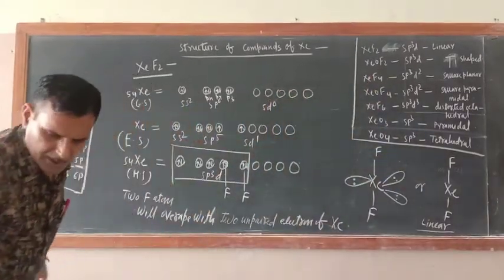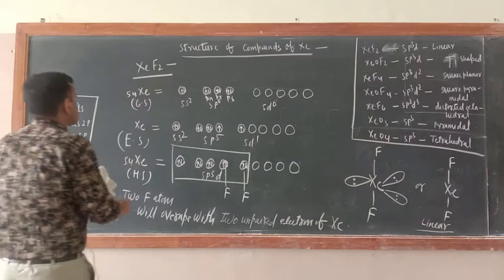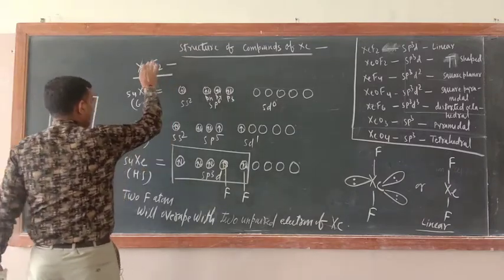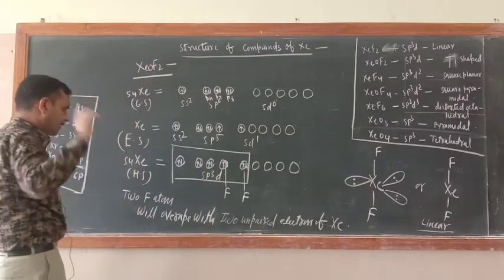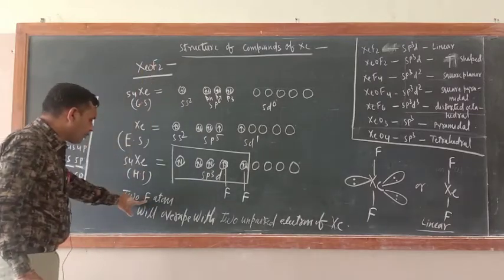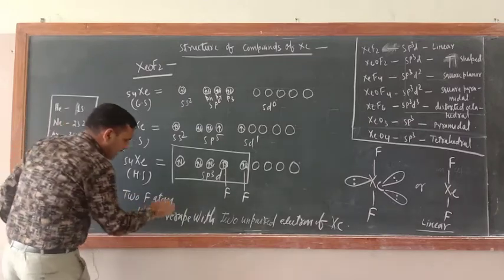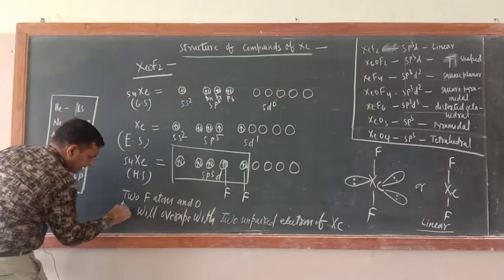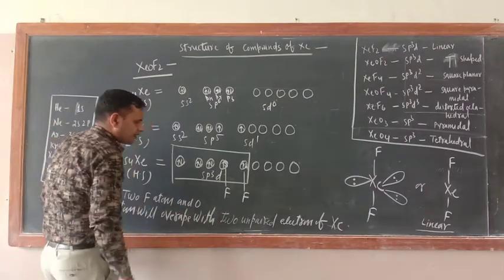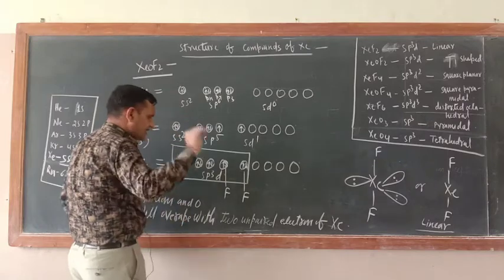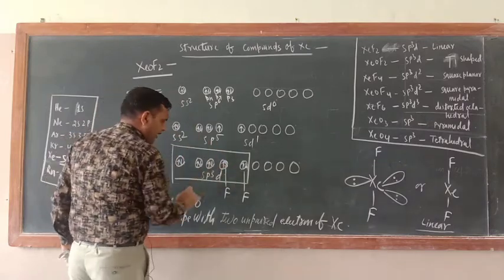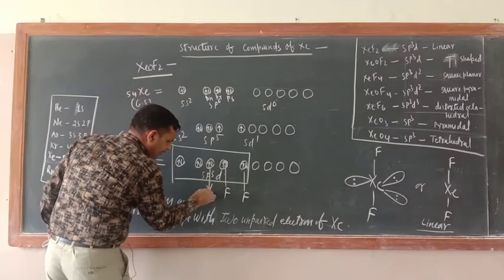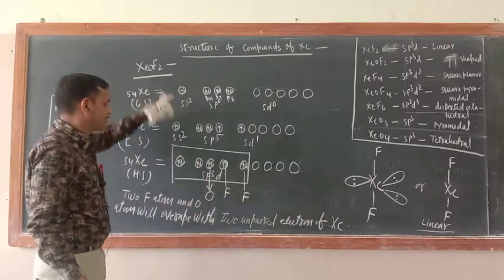Now just see, in the same way you can make the structure of XeOF2 also. Everything would be the same only. Now just write down here the structure of XeOF2. Here you have written 2 fluorine atoms and 1 oxygen atom. 2 fluorine atoms will be as such. Now this one will make a coordinate bond with oxygen. Okay, I am talking of XeOF2.